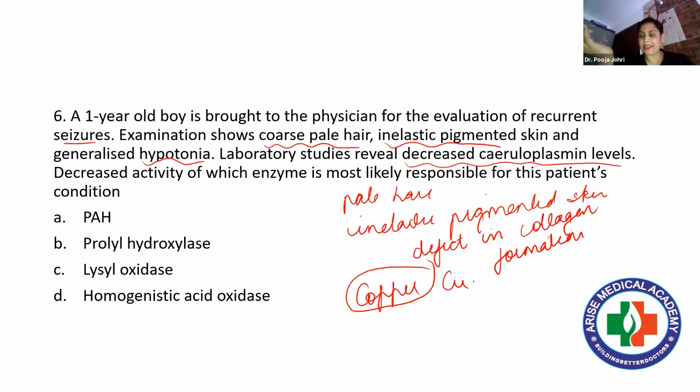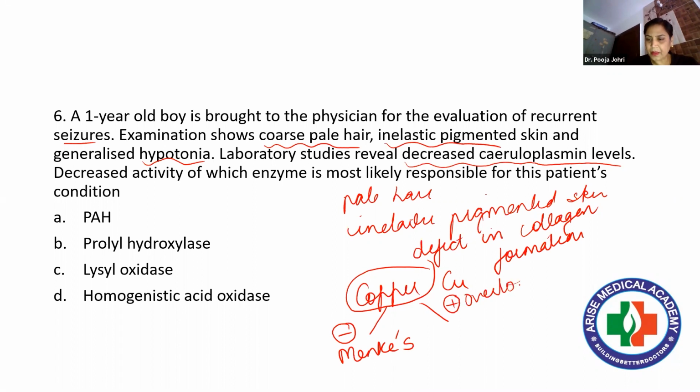Overloading of copper leads to Wilson's disease. Isn't it? I just write it here. If there is deficiency of copper, it will lead to Menkes disease. And if there is overload of copper, it will lead to Wilson's disease.